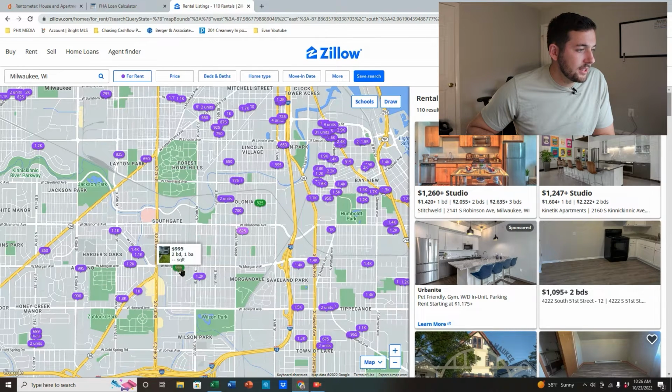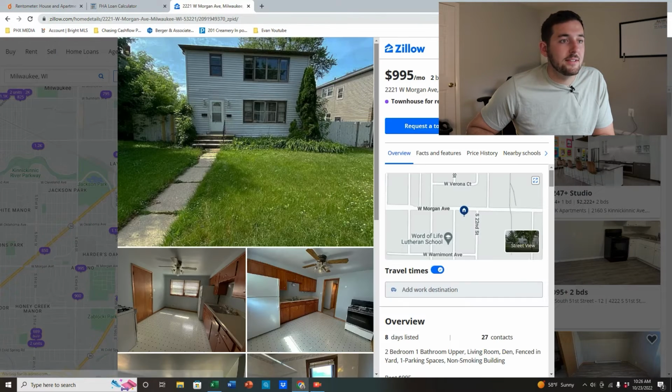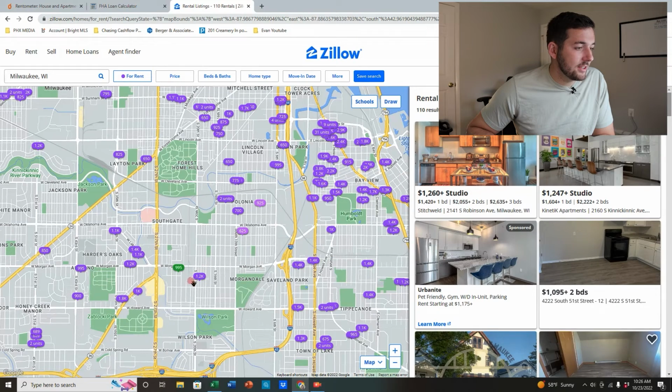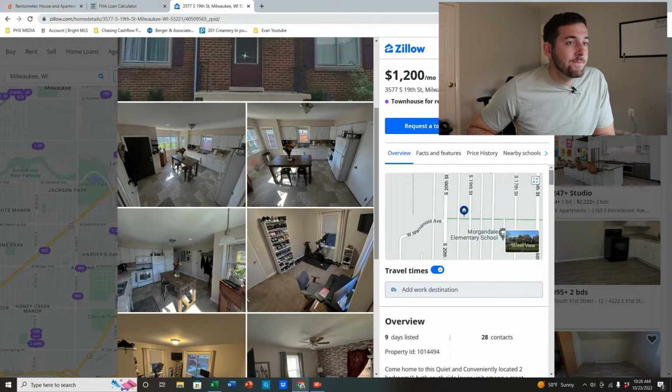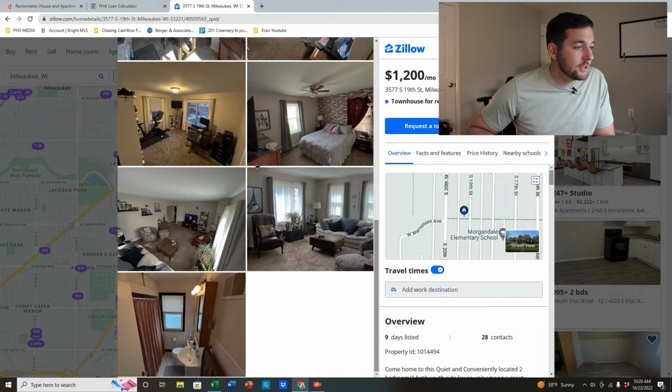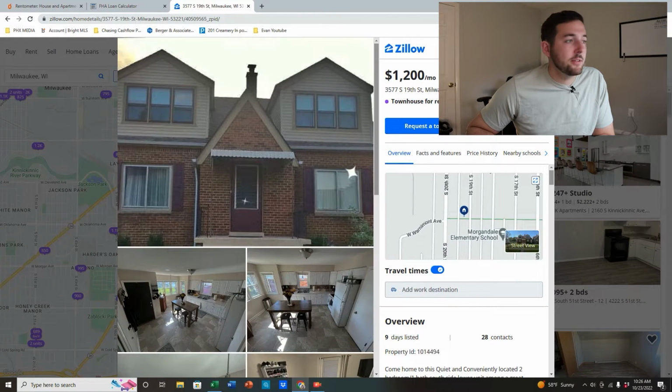Let's see if we can move around here. Yeah, a 2-bedroom, 1-bath is pretty much $995, so close to $1,000. Here's a 2-bedroom, 1-bath that's renting for $1,200. So now you're seeing what's on the market.